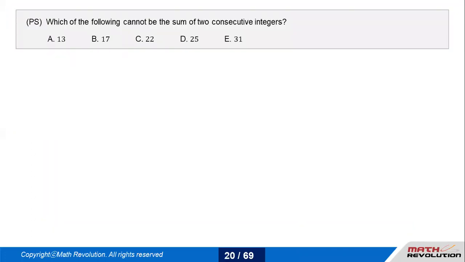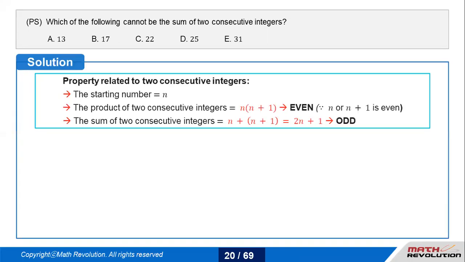Now let's talk about this. Which of the following cannot be the sum of two consecutive integers? I don't want you guys to actually drill yourself setting up some hit and trial method to solve this. We should know the starting number. Then we have the knowledge of the product of two consecutive integers, the sum of two consecutive integers.